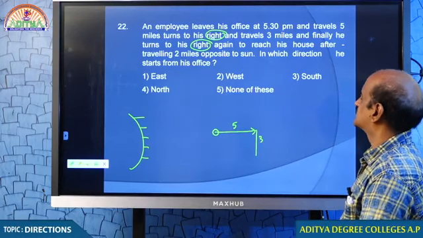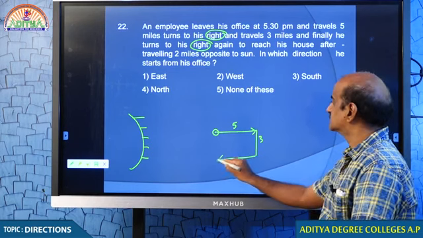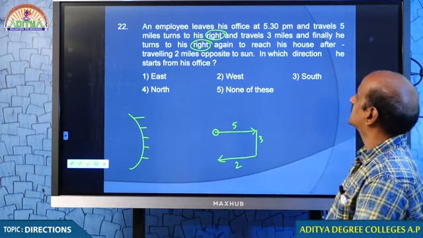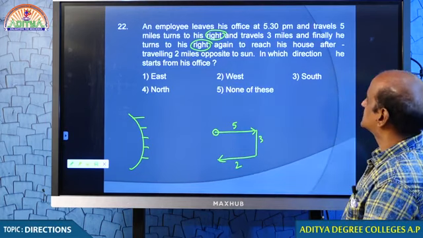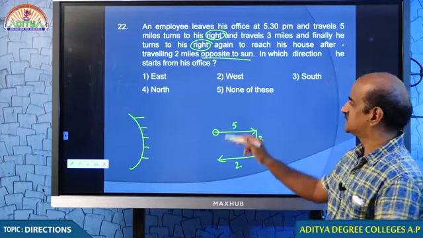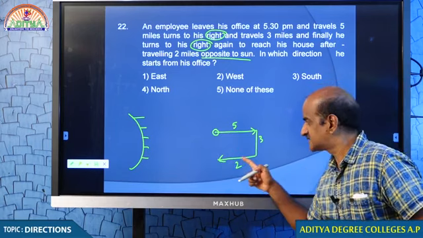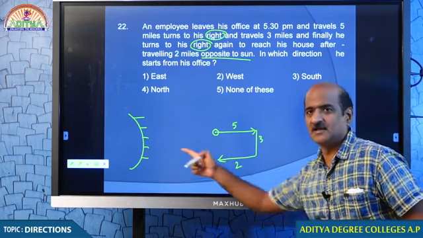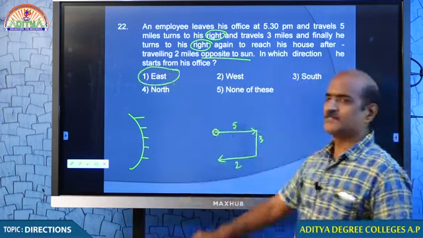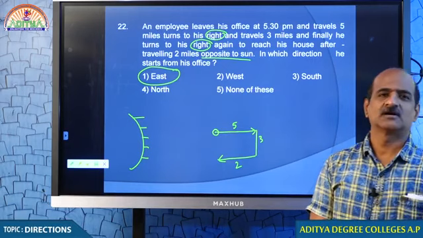Finally, he turns right here. How many miles does he travel? 2 miles. But while reaching home, he was opposite to the sun. Here there is the sun. So, while reaching home, he was opposite to the sun, and hence he started off east.